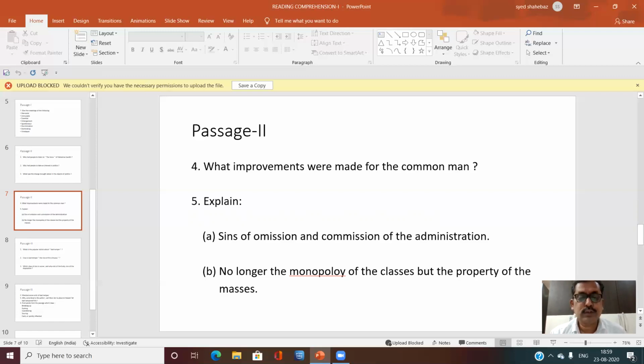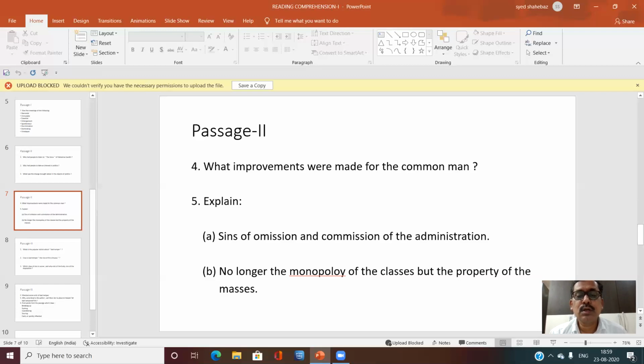Next, fifth question, explain: sins of omission and commission of the administration. What is the meaning? Its meaning is things which ought to be done but omitted to be done. Serious blunders committed in administration. So, administration committed certain mistakes. These mistakes have to be corrected.